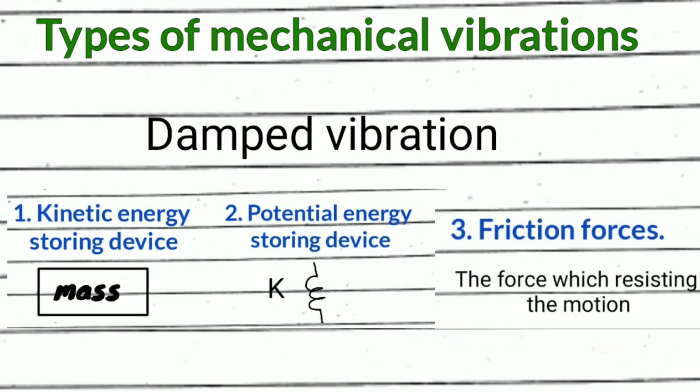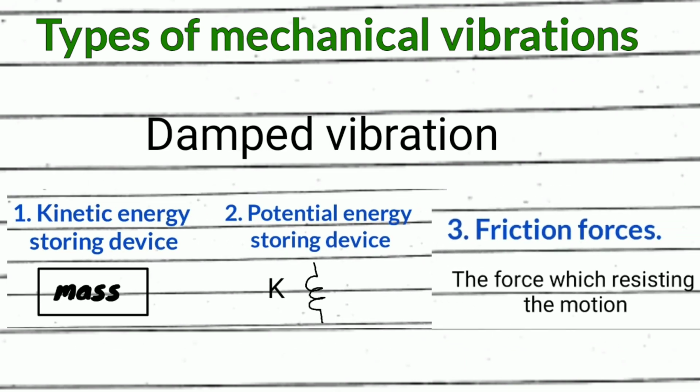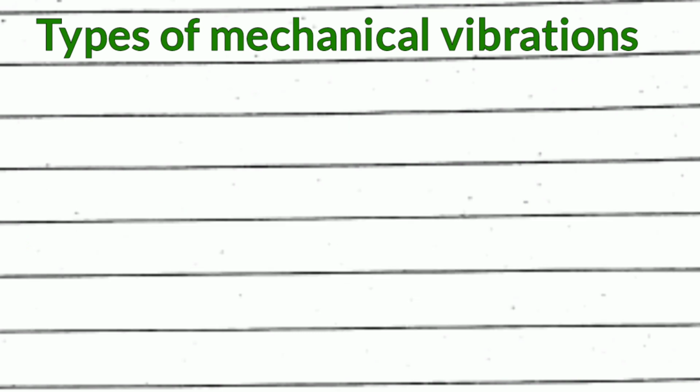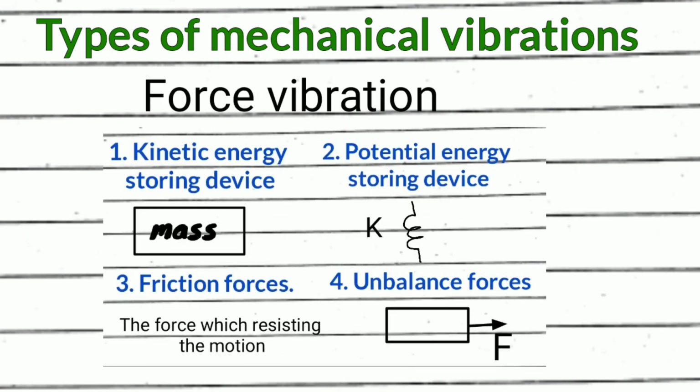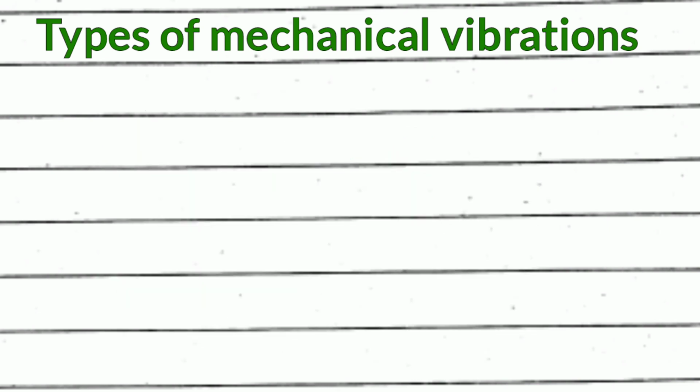And if a system also includes kinetic friction, then the system is called damped vibration. And if there are unbalanced forces also, then the system is called forced vibration, meaning the system has forced vibration.